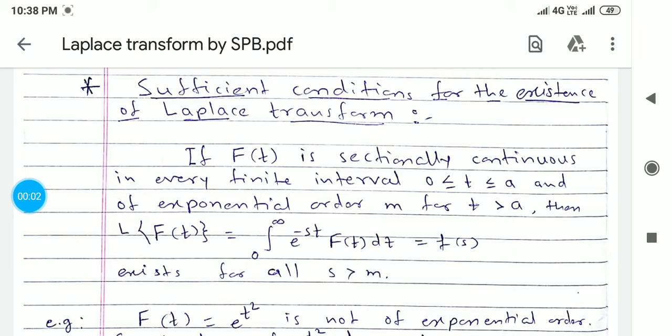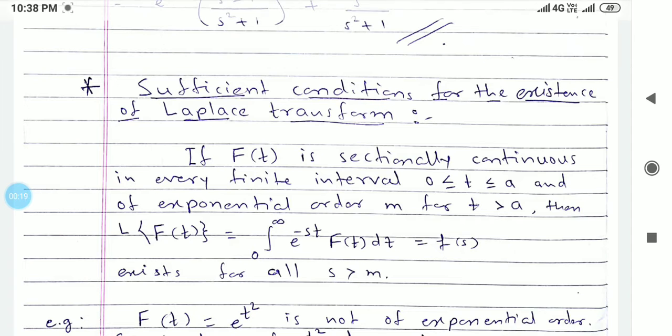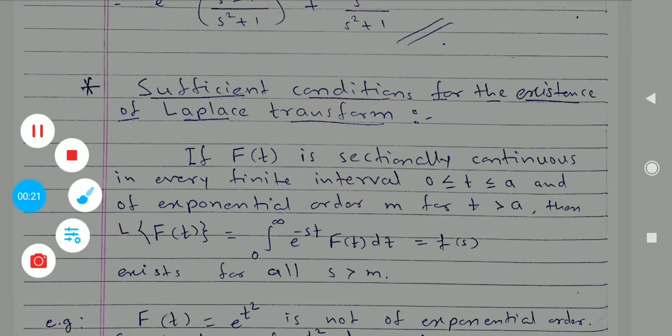This is our second lecture on Laplace transform. In the last lecture, we discussed the definition and some examples. Now here we'll see for which functions we can find the Laplace transform. So, sufficient conditions for Laplace transform.